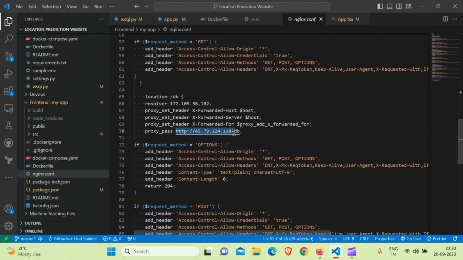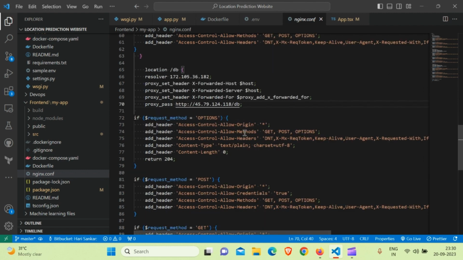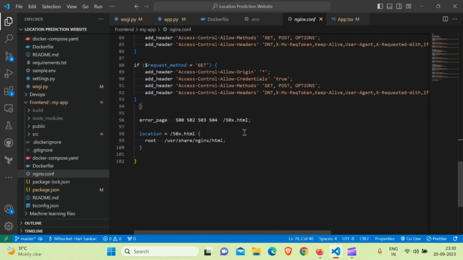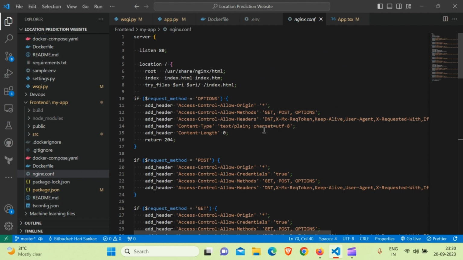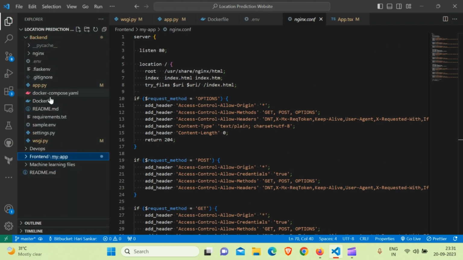In the proxy pass we should add what the backend url is. If it's from localhost, we should add localhost here. If it's some other backend url, like an ip address, we should add it here, so that it can pass the request to the backend without a proxy problem. We are also defining the root and error pages. If there is an error page, we can define it here. So this is an Nginx configuration file for the front end, and for the back end a similar approach is followed.